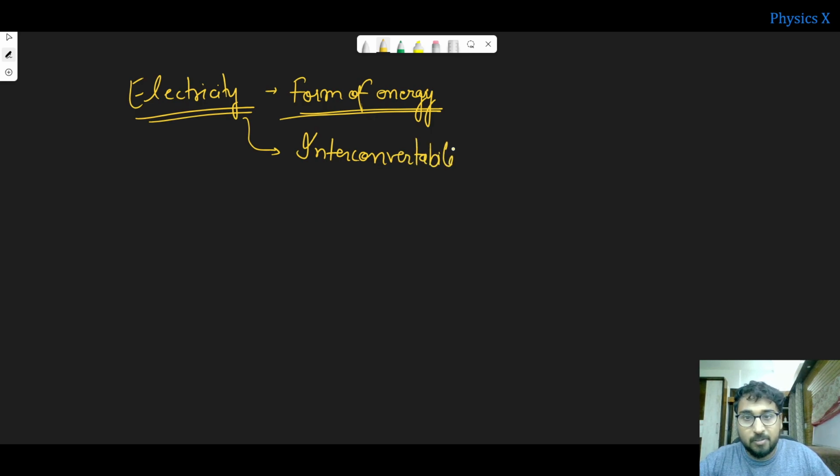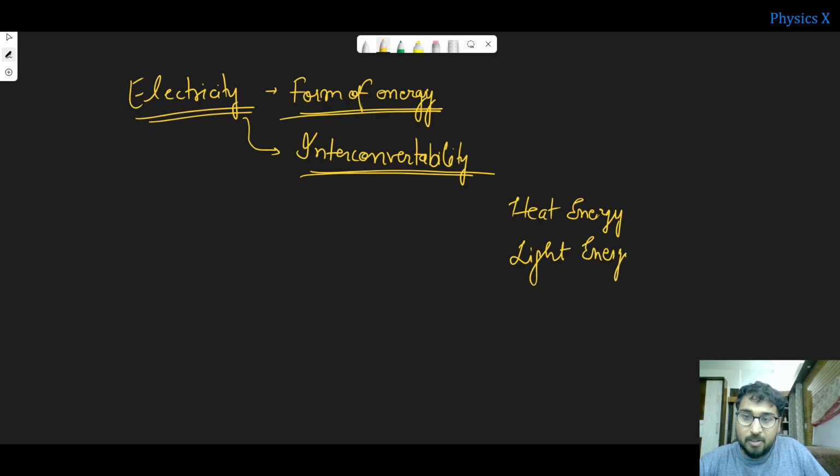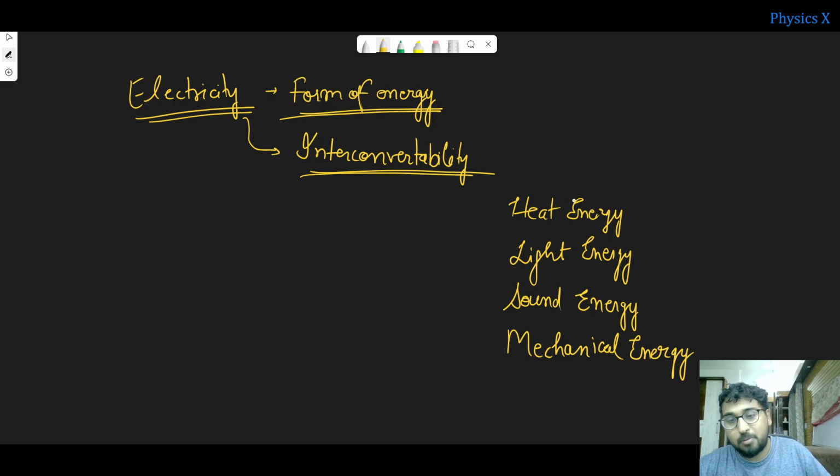Interconvertibility means that you need energy in different forms. You also need heat energy, right? You also need light energy. You sometimes need sound energy, that is the speakers and all, right? And sometimes you need mechanical energy also, like a fan, where there is a rotating part. And many other forms of energy also. So heat energy, light energy, sound energy, mechanical energy.